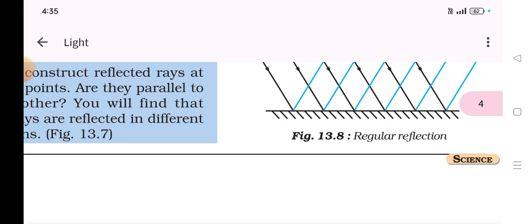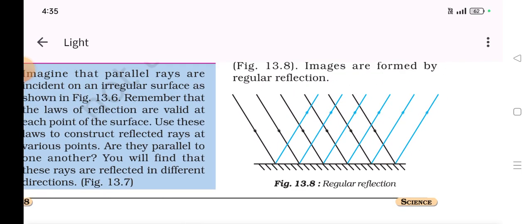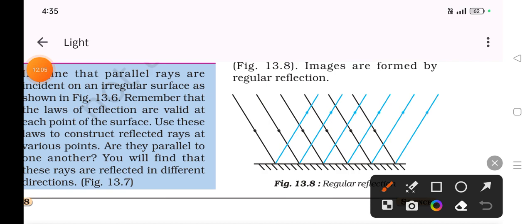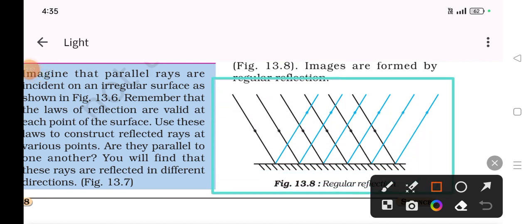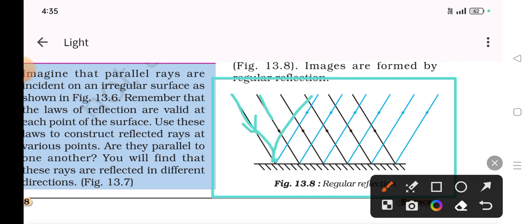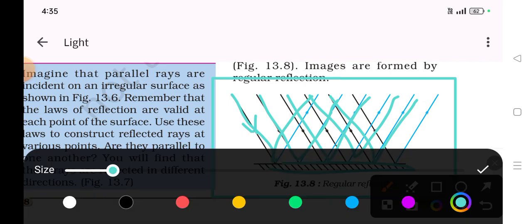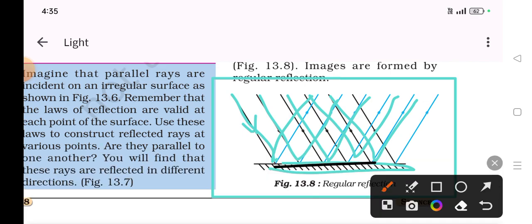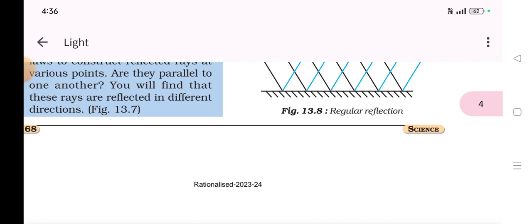So here is one image. In this image they have stated about what? Regular reflection. Okay, this is the regular reflection. Why? Because here you can see that whichever rays are striking over here, they are reflecting in the same manner, very straight, right? They are reflecting in the same manner. The surface is very smooth and regular, therefore the light rays are also smooth and regular.